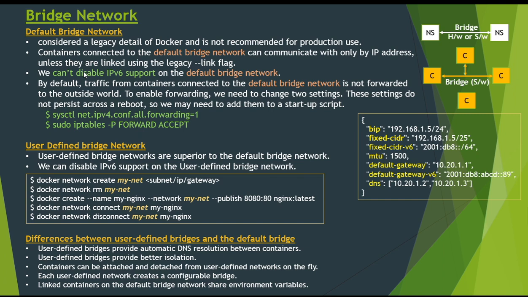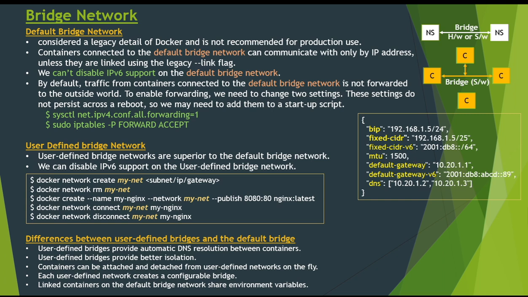We can also create our own user-defined bridge network. One thing I missed: we can configure the default bridge network by specifying options in a JSON file, the daemon.json file.